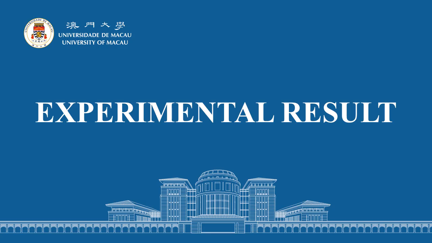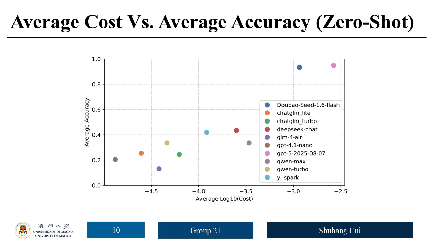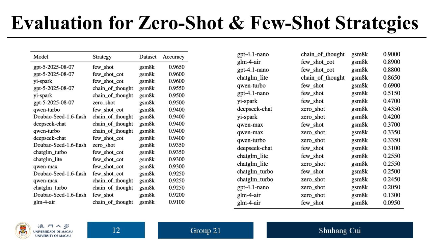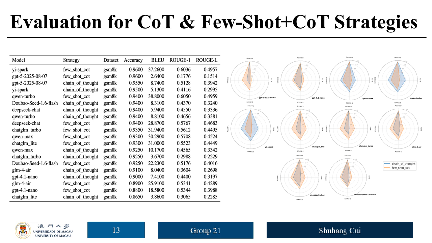Next are the experiment results. This slide shows the average cost versus average accuracy for different models under zero-shot settings. This slide shows the distribution of prompt token counts across different models under zero-shot settings. This table shows the accuracy metrics of each model under zero-shot and few-shot prompting strategies. And this table shows the accuracy metrics of each model under the chain-of-thought and the chain-of-thought with few-shot prompting strategies.